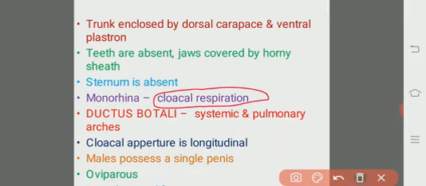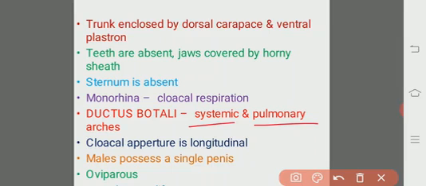And there is a small blood vessel which connects the systemic aorta and pulmonary aorta, or the systemic and pulmonary arches of the heart. They are connected through a small blood vessel known as the ductus botalli.